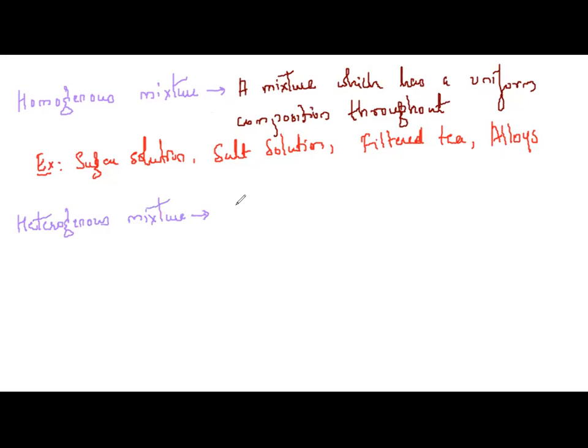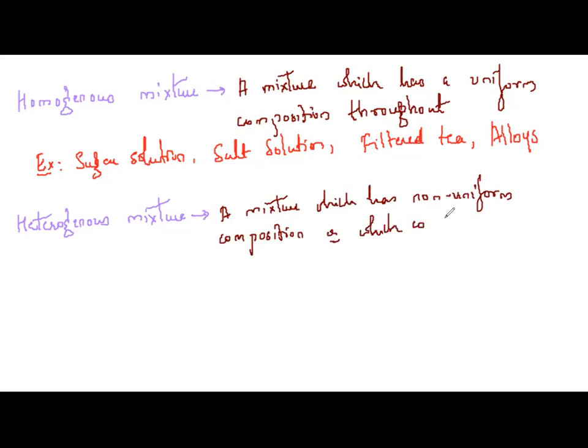A mixture which has non-uniform composition, or you can say which contains physically distinct parts. They are called heterogeneous mixtures.